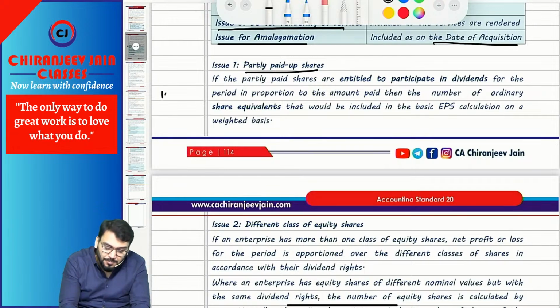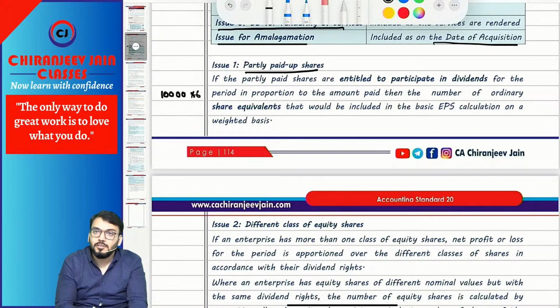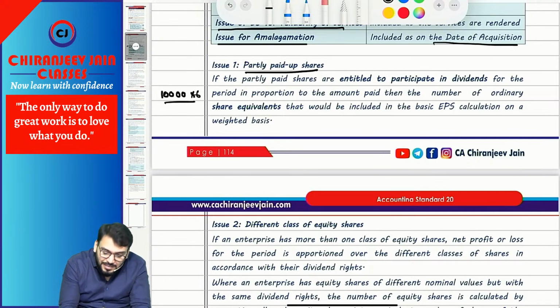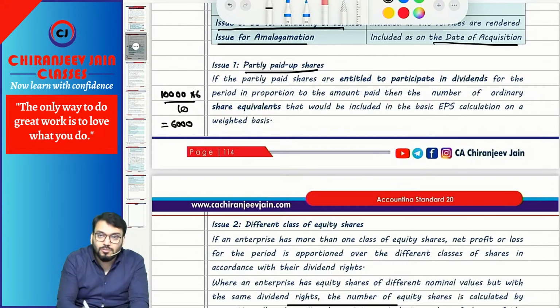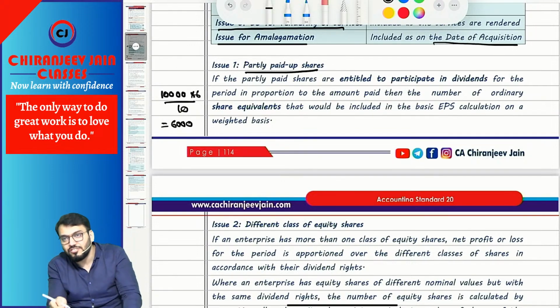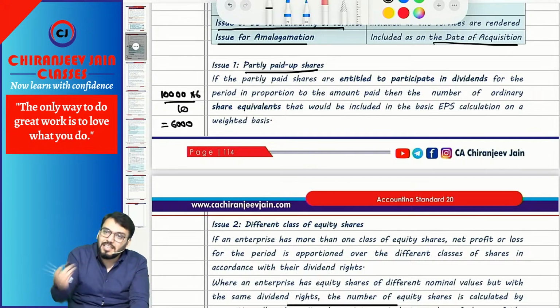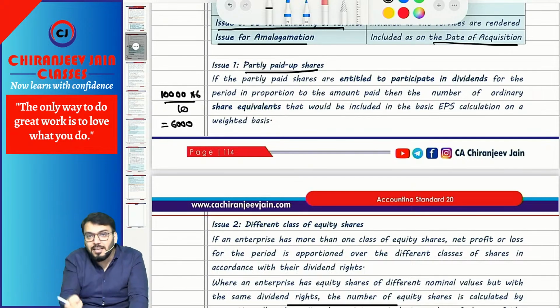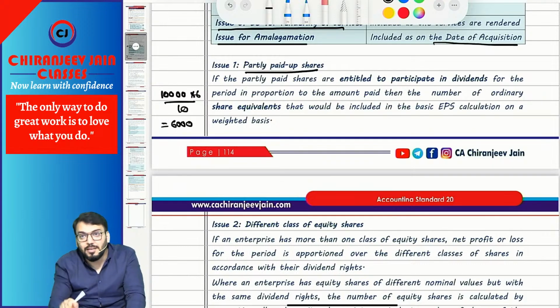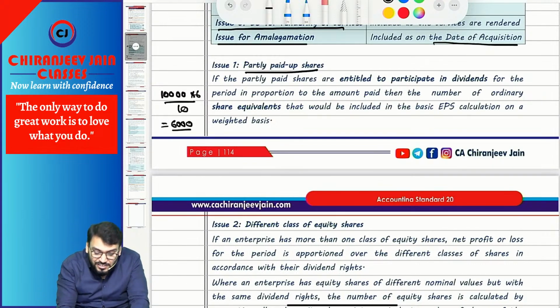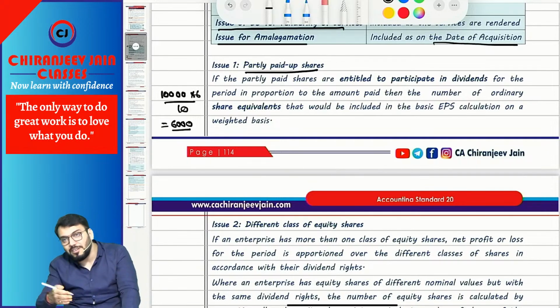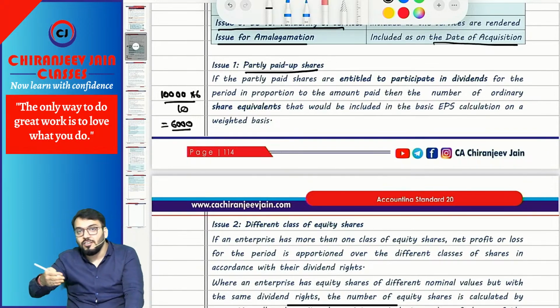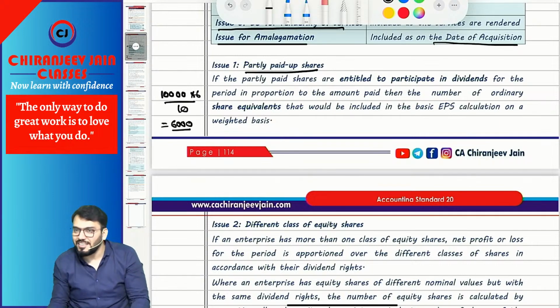For example, we have 10,000 shares of rupees 10 each, rupees 6 paid up. So how to convert? 10,000 into 6 divided by 10 is 6,000. So we have converted partly paid up shares into an equivalent number of fully paid up shares. So for EPS calculation, will we take 6,000 or 10,000? 6,000, from the date when the consideration is receivable. It means from the date of issue given in the question.